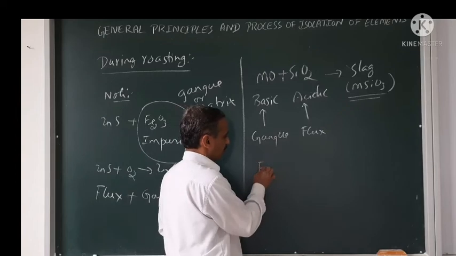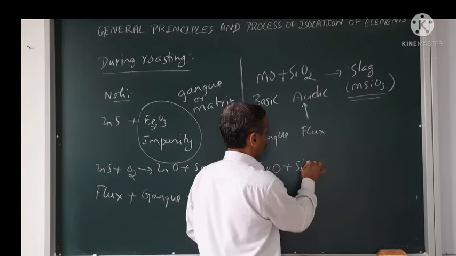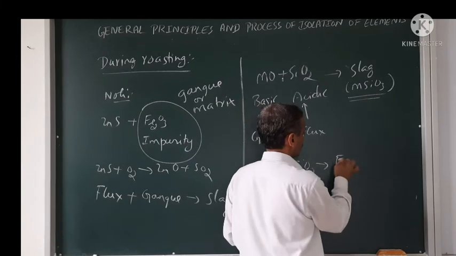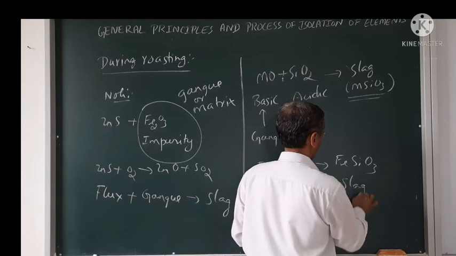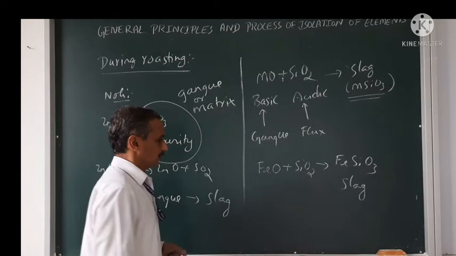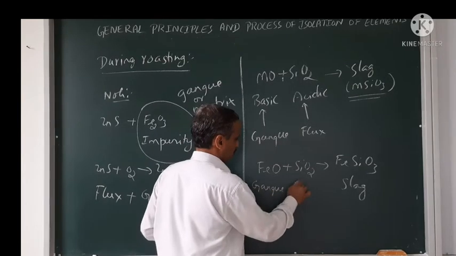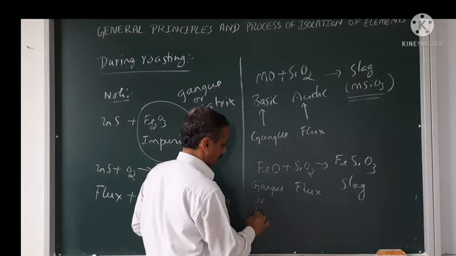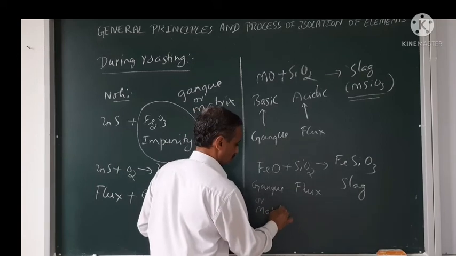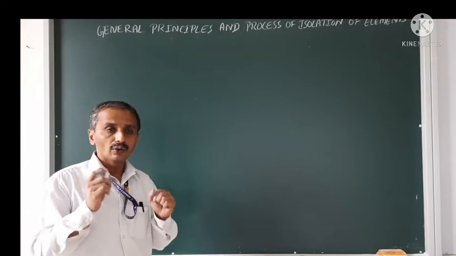Here, see, FeO, ferrous oxide, reacts with SiO2 and gives FeSiO3 slag. This is the gangue, this is the flux, the gangue also known as the matrix, and I get a slag. Now, the next point is calcination.